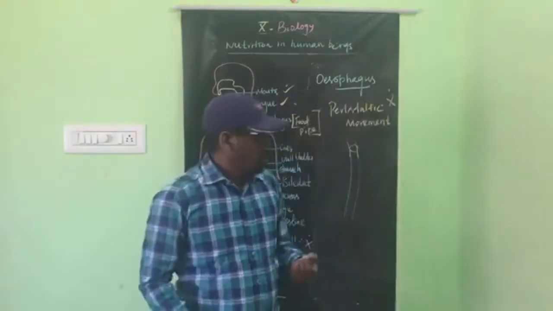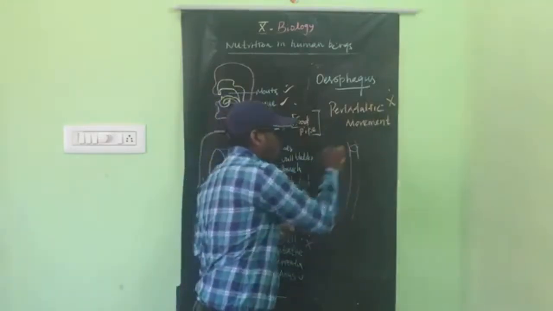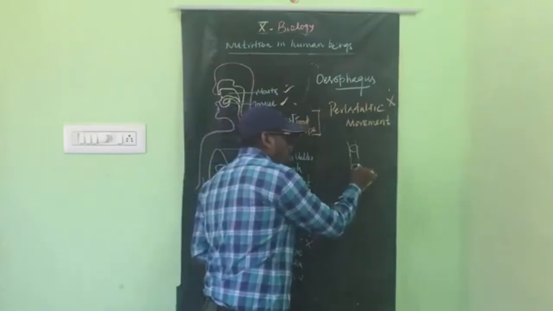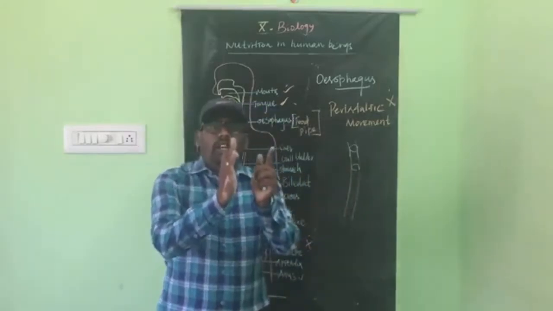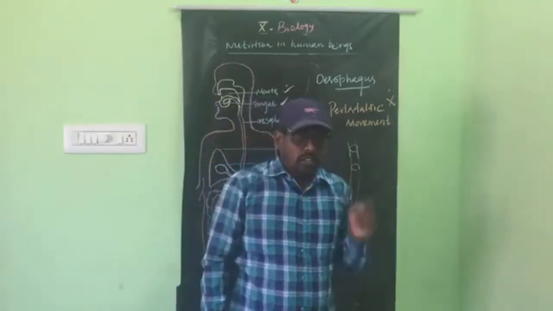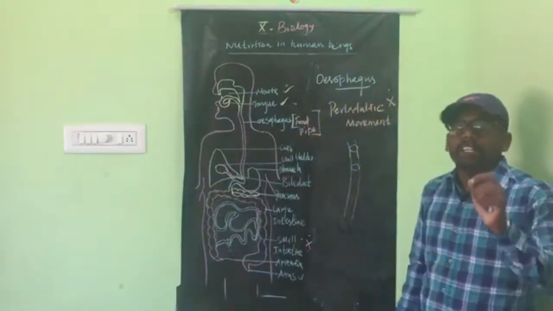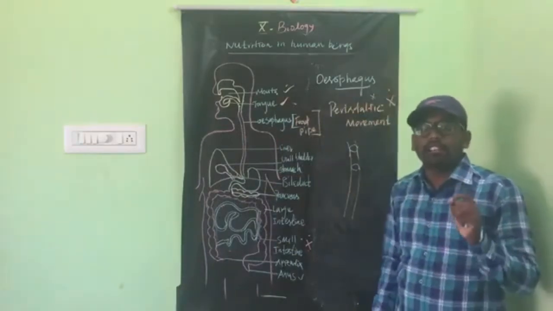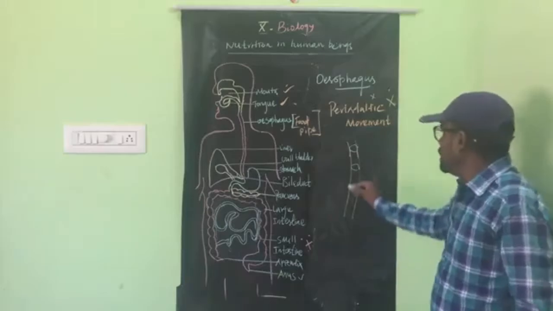Let me explain it in Tamil. Take a long tube, a rubber tube. If you drop a ball in that rubber tube and the ball moves, the lining of the food pipe will contract and relax, it contracts and expands. That rhythmic contraction and relaxation of the gut is called peristaltic movement. It is a very important question. Rhythmic contraction and relaxation along the gut, that movement is called peristaltic movement. Here, what is the gut?